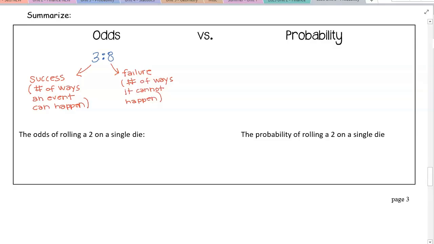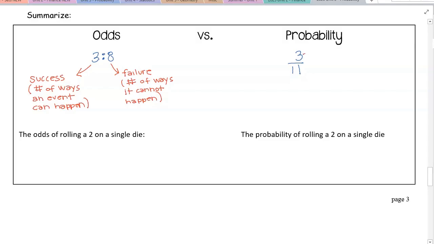For these odds, 3 colon 8, the probability is going to be 3/11. So I'm going to pause just a moment and have you look at that. If the odds are 3 colon 8 and the probability is 3/11, how do you think I got that probability? Just kind of look at it for a minute.